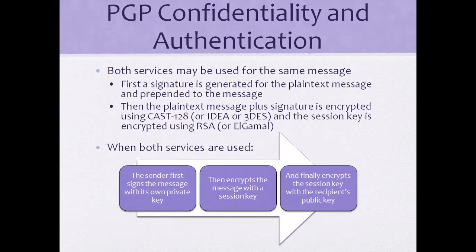So, PGP confidentiality and authentication. Now here we'll see how PGP provides both authentication and confidentiality. Both services may be used for the same message. First, a signature is generated on the plain text message and prepended to the message, and then the plain text message plus signature is encrypted using IDEA or AES algorithms, and the session key is encrypted with RSA.